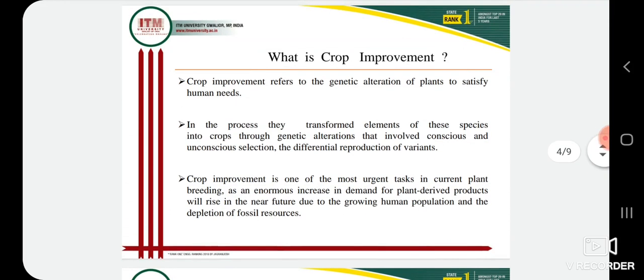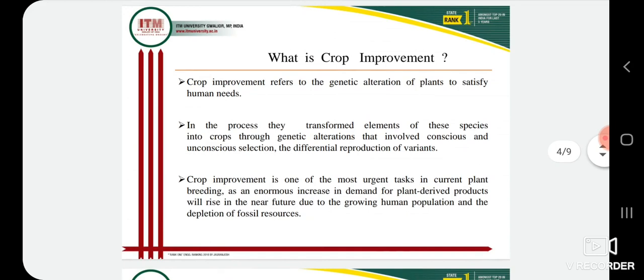And with conventional breeding it is not possible to improve a unique genotype. So many new techniques plant breeders are using to develop a high yielding variety.